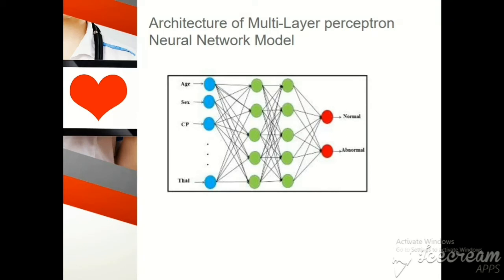13 input neurons and 2 hidden layers are used, with 5 neurons in each layer, to provide better accuracy for classification. The output layer consists of 2 neurons, which are normal patient and abnormal patient.